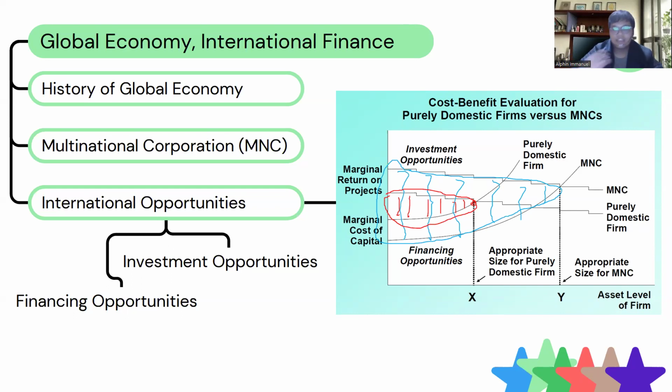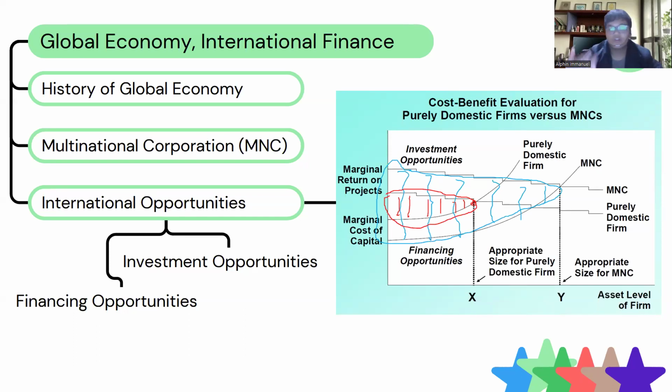It means the assets of your firm can be broader because the investment that you have comes from many different banks around the world, and the financing opportunities of your firm are also bigger because they come from around the world.